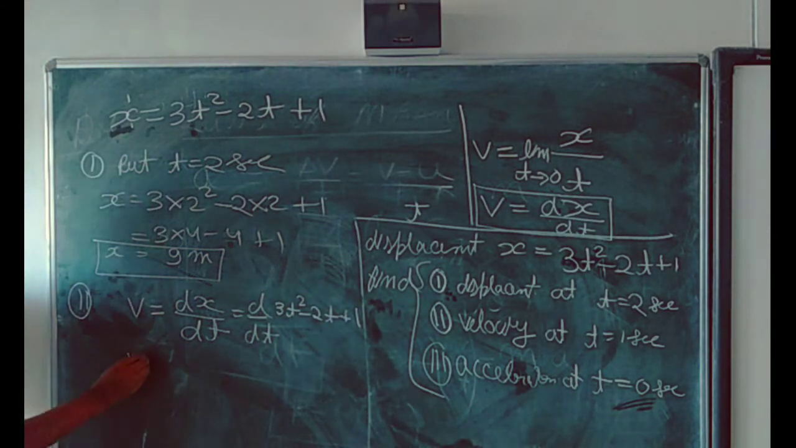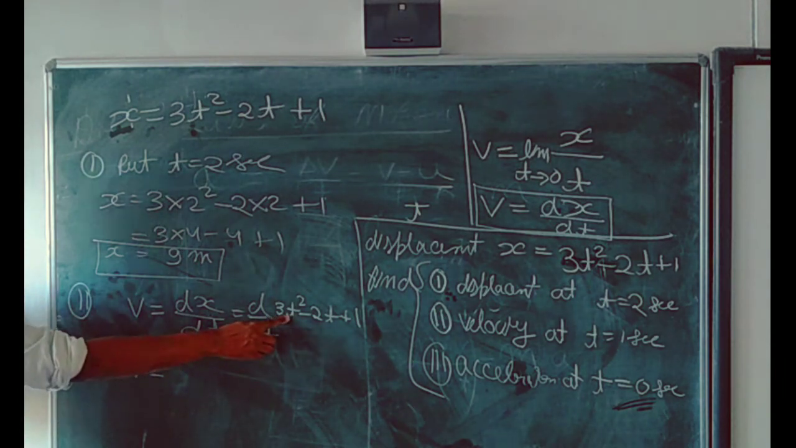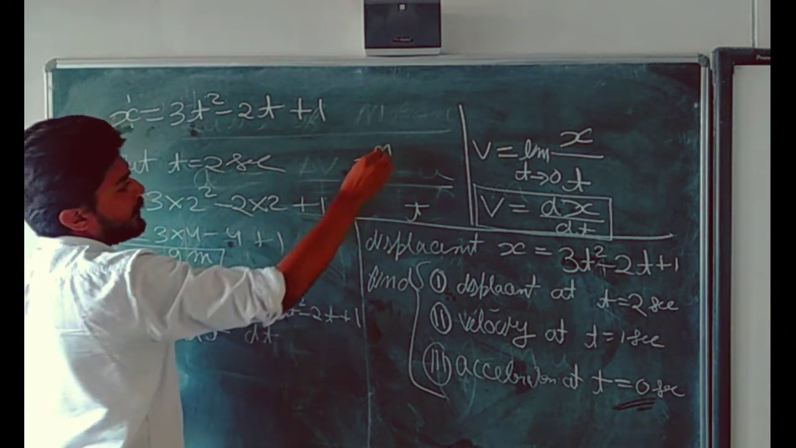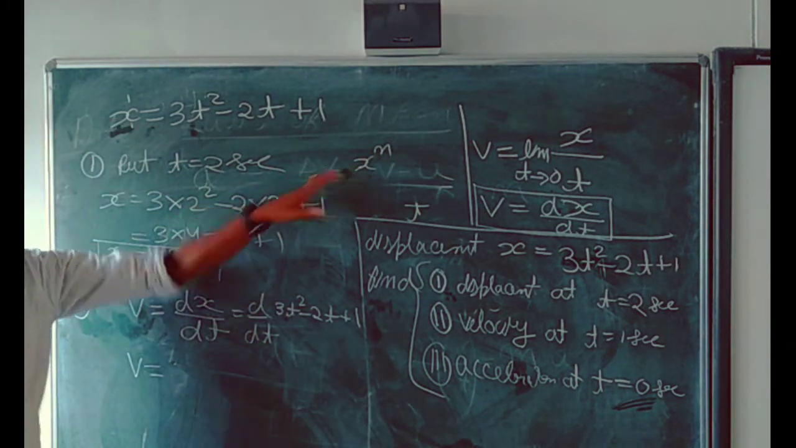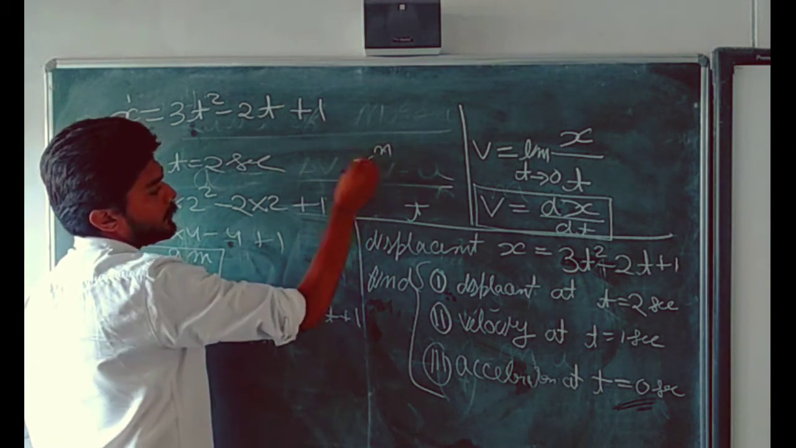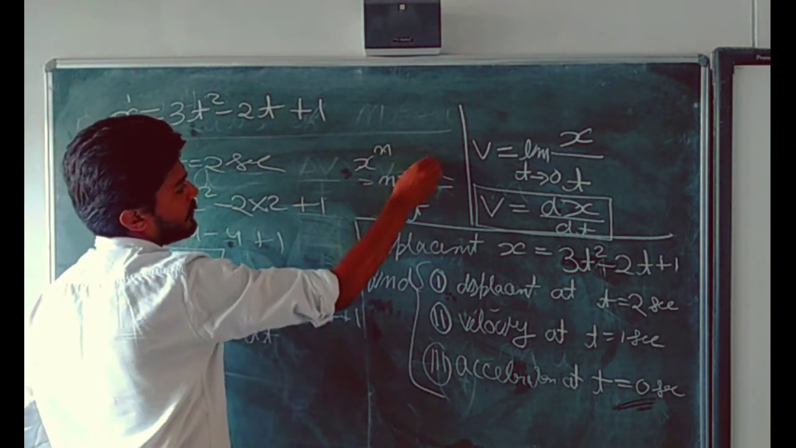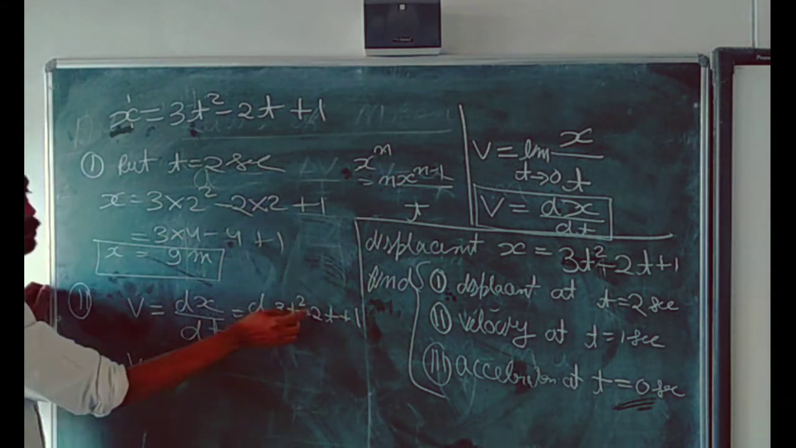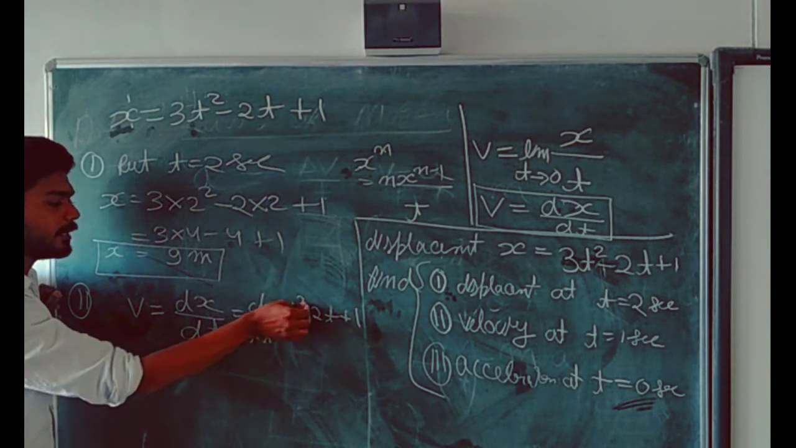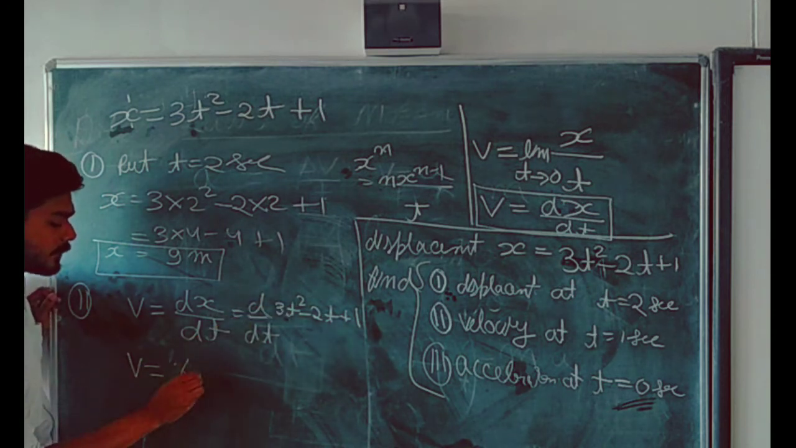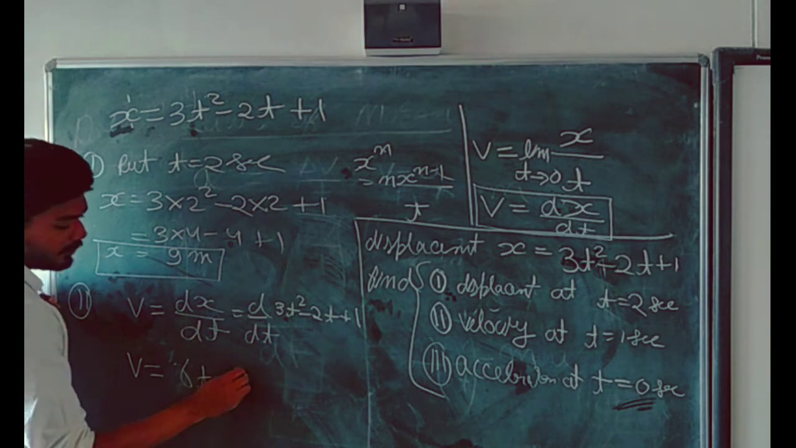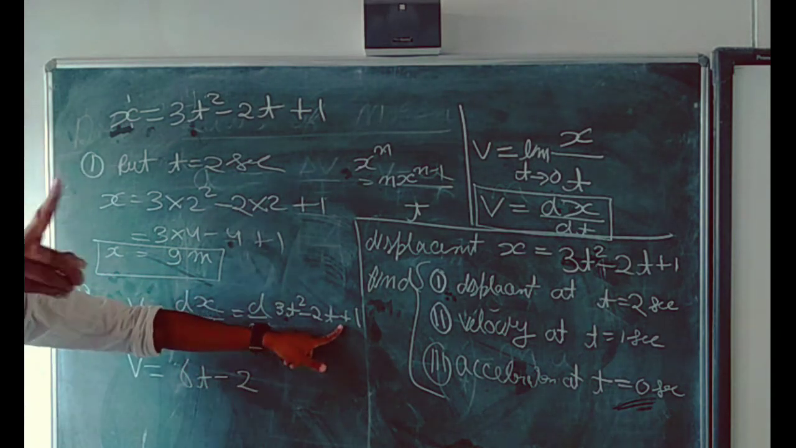Solve this problem. v is equal to 3, and the differentiation of t square: I have discussed that if there is x to the power n and you are going to differentiate this, then the answer will be: put this power in the front and subtract 1 from the power, n x to the power n minus 1. Here this is t square, so this 2 will come in front and it will become 2 times 3, just 6t, minus 2. The differentiation of t will be 1.